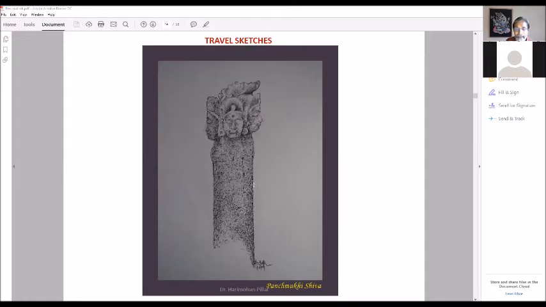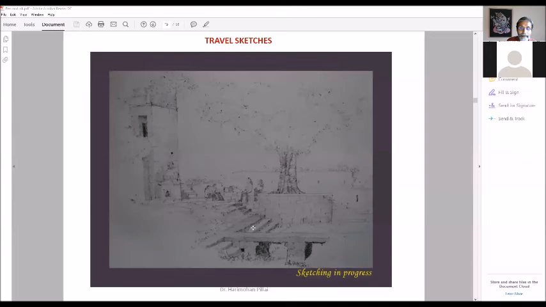People worship this. So I took almost about 2 hours to sketch this because you can see how the texture is. So first draw an outline with pencil and then finish it using ballpoint pen. This is another sketch of the same river bank. So I had some students with me that time, so they were also sitting and sketching, and I sketched them from the other side of the river, sitting on the bank. So you can see this is all done with ballpoint pen.